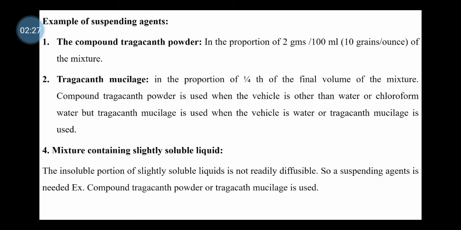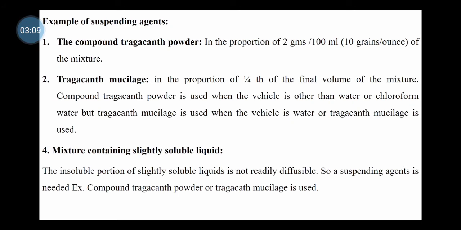An example of a suspending agent is compound tragacanth powder, which is used in a proportion of 2%, that is, 2 gram per 100 ml or 10 grains per fluid ounce of the mixture. Second is tragacanth mucilage, which is used in the proportion of 1/4 of the total or final volume of the mixture. Compound tragacanth powder is used when the vehicle is other than water or chloroform water, but tragacanth mucilage is used when the vehicle is water.